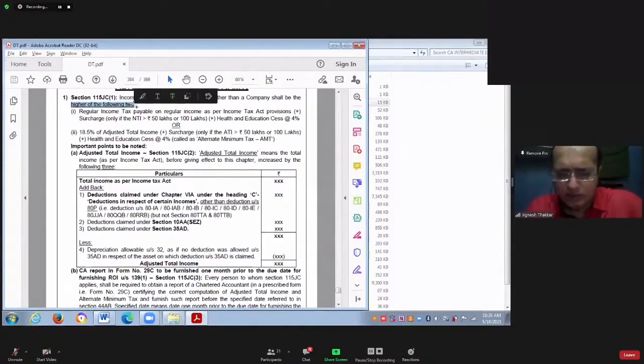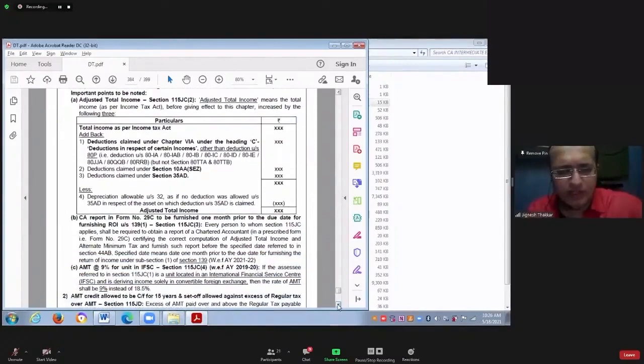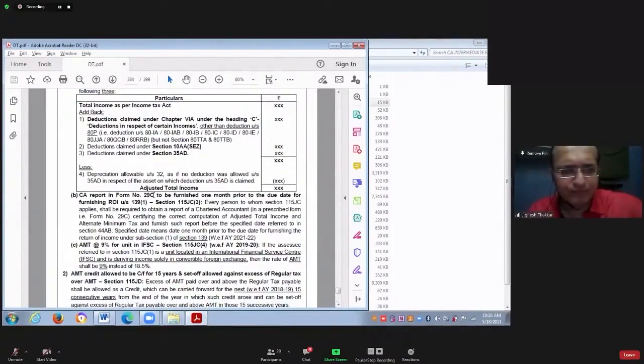Have you understood this? Yes or no? Yes, okay. Now listen to me carefully. What is the tax rate applicable in case of those SSEs who are liable to alternate minimum tax provisions? 18.5% of adjusted total income.